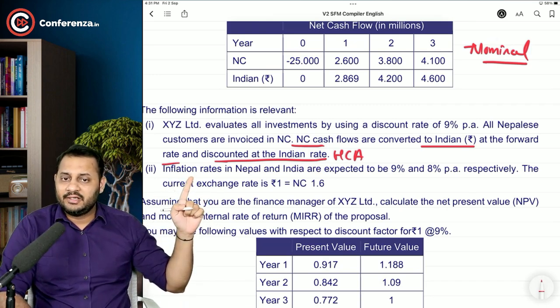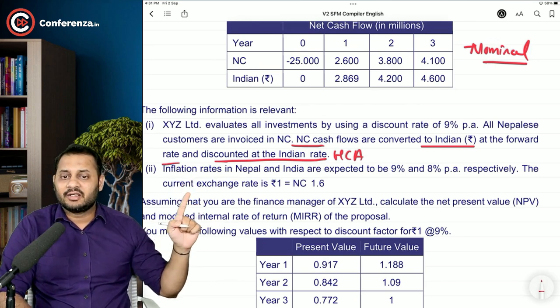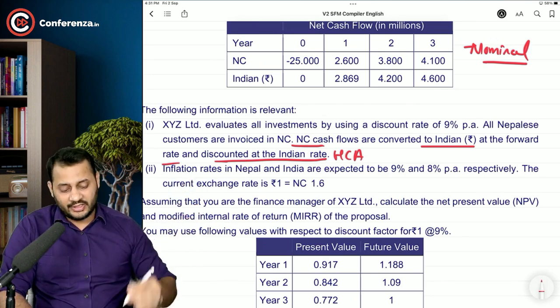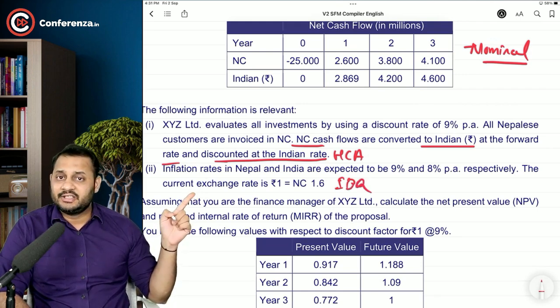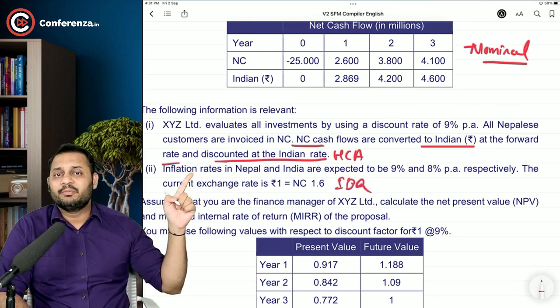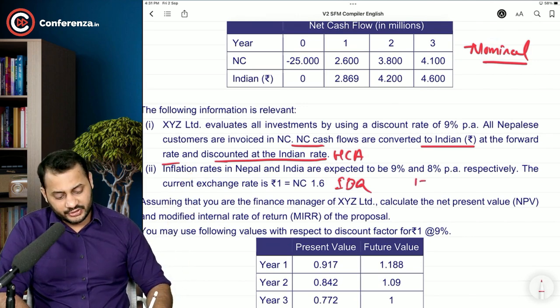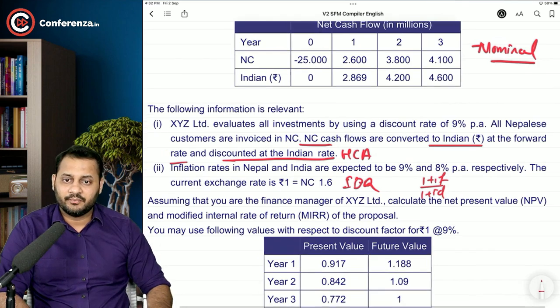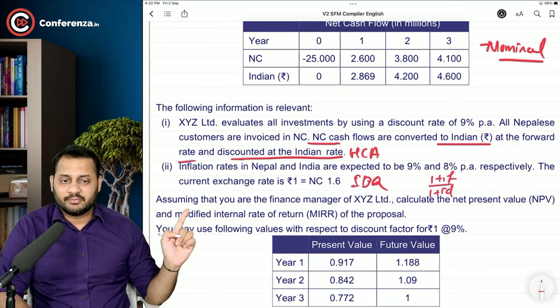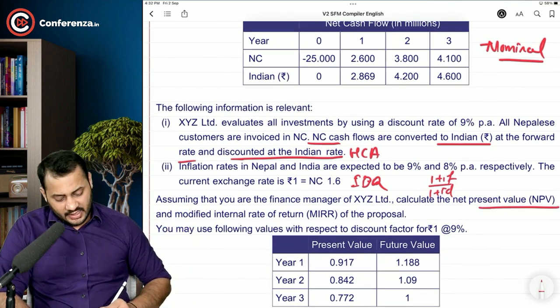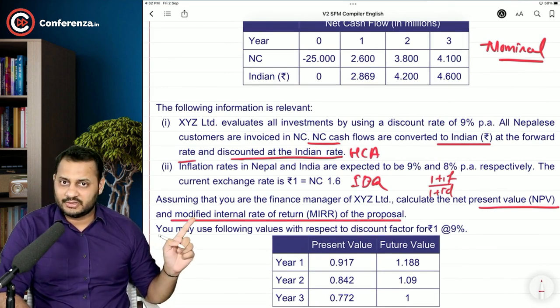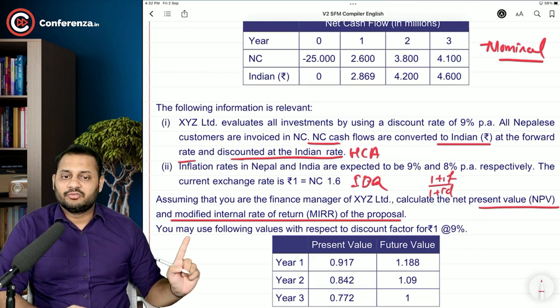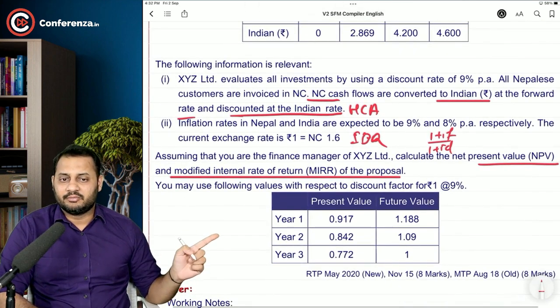Inflation in Nepal and India is given to you, and the current exchange rate is also indirect in this case. The exchange rate is indirect. So while using the purchasing power parity theory, you need to make sure 1 plus IF over 1 plus ID is used. Okay. Assuming that you are the finance manager, calculate the NPV and modified internal rate of return of the proposal. We are going to talk about this only. You may use the following values for the discounting at 9%.